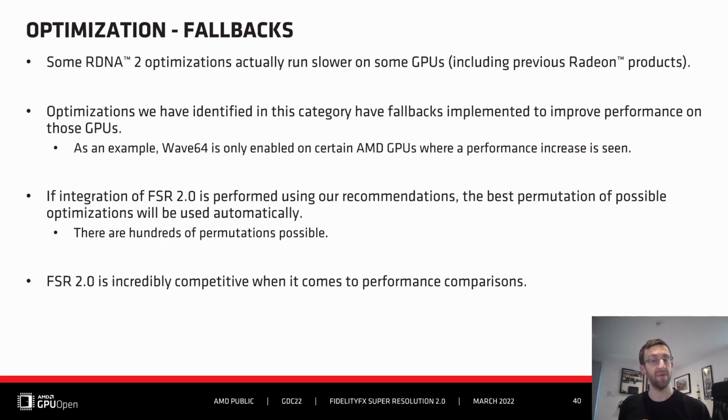This includes previous Radeon products. What we do is mark optimizations in this category and ensure they have a fallback implementation present so the optimization is not enabled on certain GPUs. An example here is the wave size operation. It's only enabled for the GPUs where we see performance uplift with it enabled.